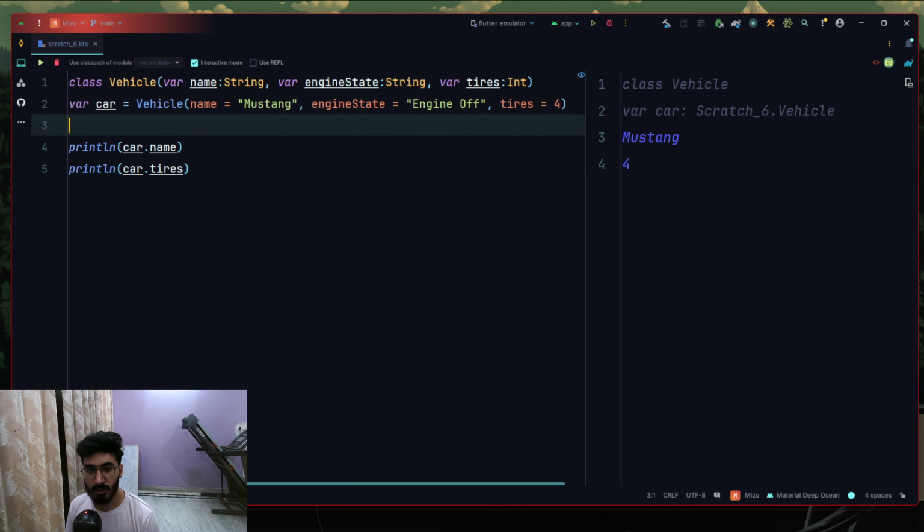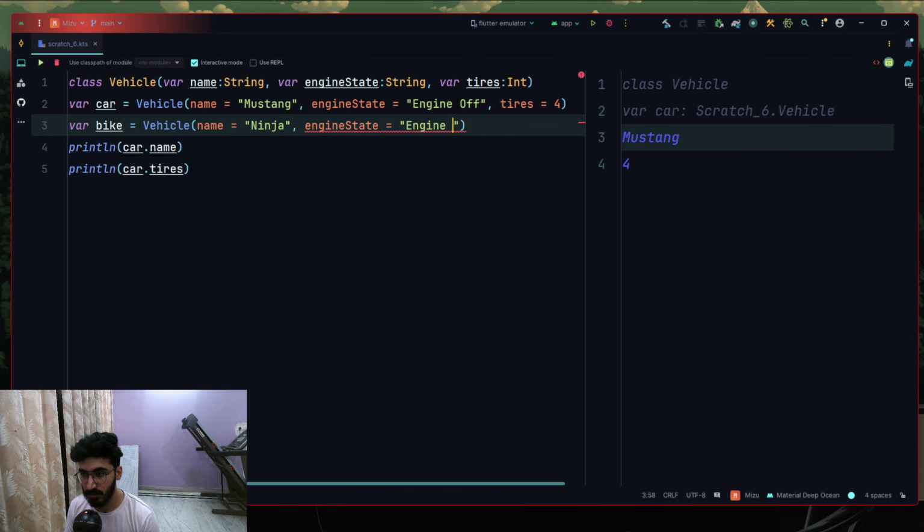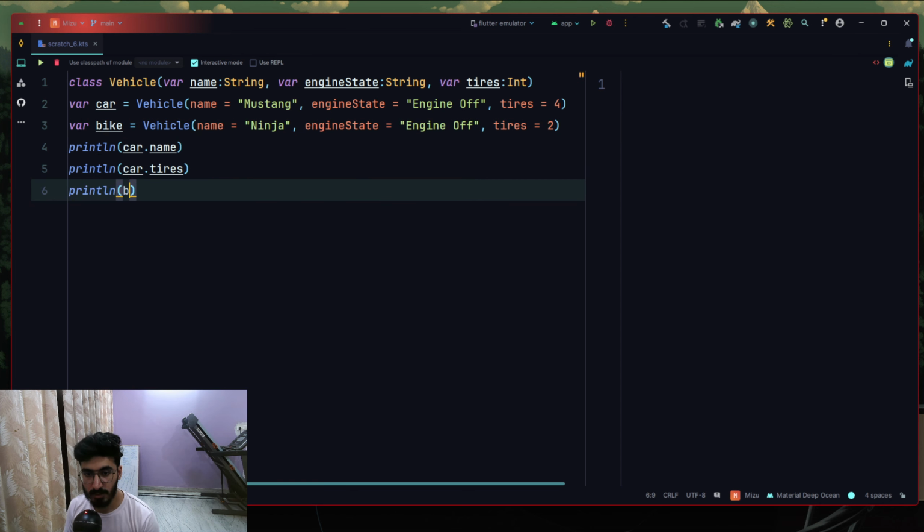Let's try to make another vehicle called bike and translate a real world entity into the software world using a blueprint called Vehicle. Let's try to make a bike here. Engine state as engine off, tires is equal to 2. Right. And let's try to println bike.name.